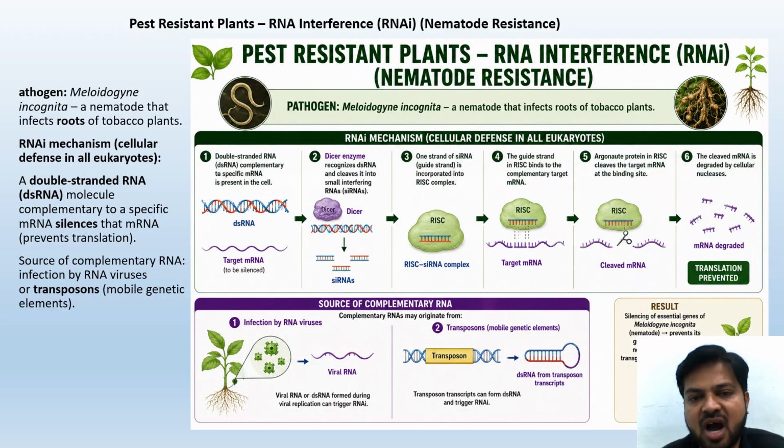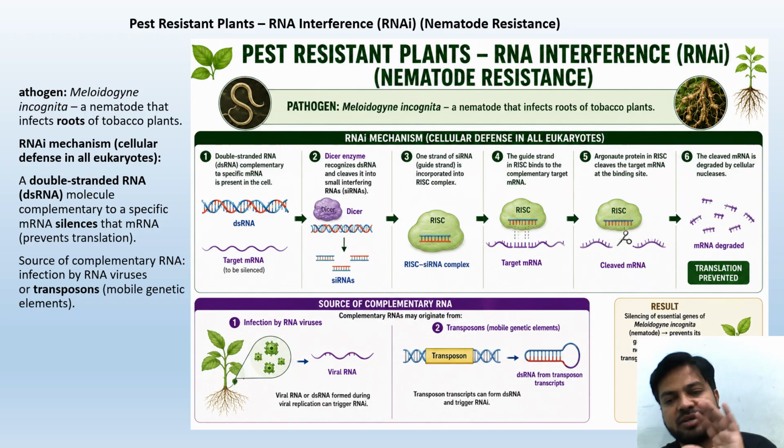One strand of siRNA, the guide strand, is incorporated into the RISC complex. The guide strand in RISC binds to complementary target mRNA. Then Argonaute protein in RISC cleaves the target mRNA at the binding site. The cleaved mRNA is degraded by cellular nucleases.